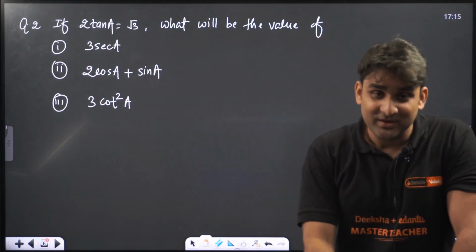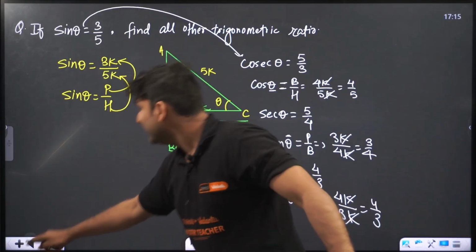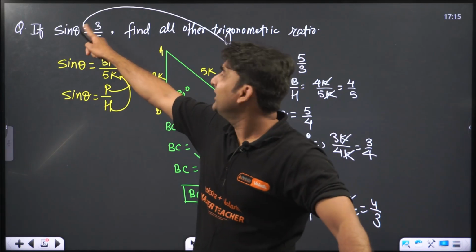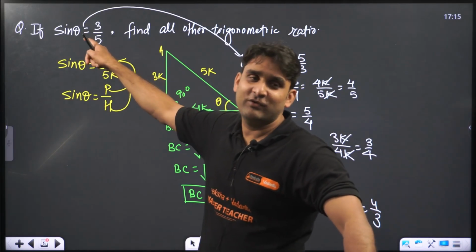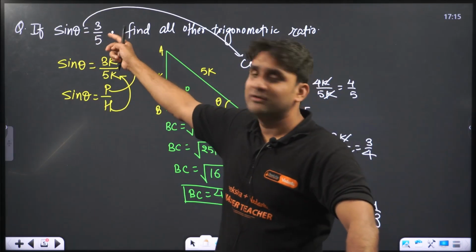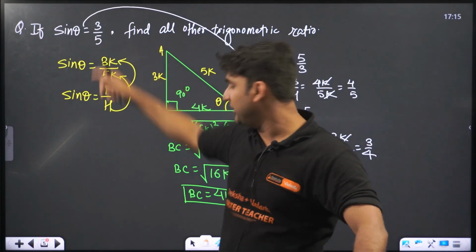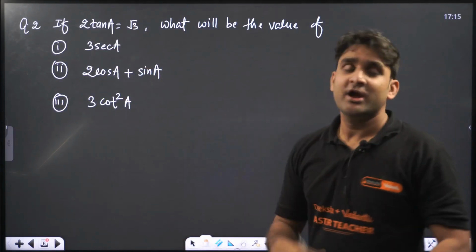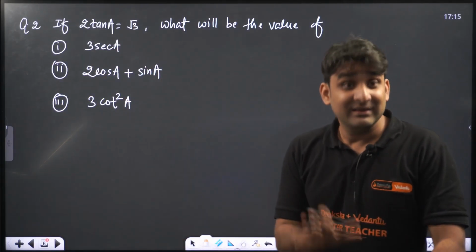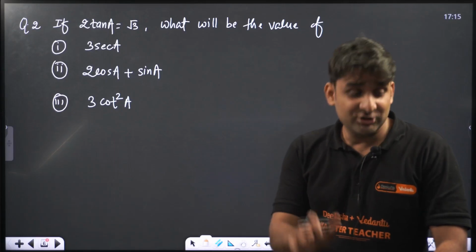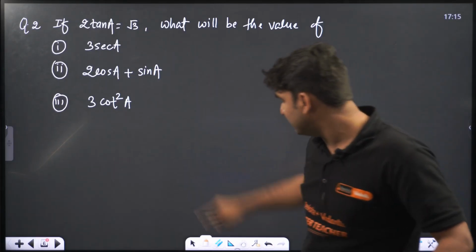Very easy. You might be thinking, sir, if the question were given in this format, then we would be able to write the perpendicular and hypotenuse comfortably. But here in this question, sir, the ratio is not given. My dear, that is also given there. The ratio is again given. Please focus on the format.